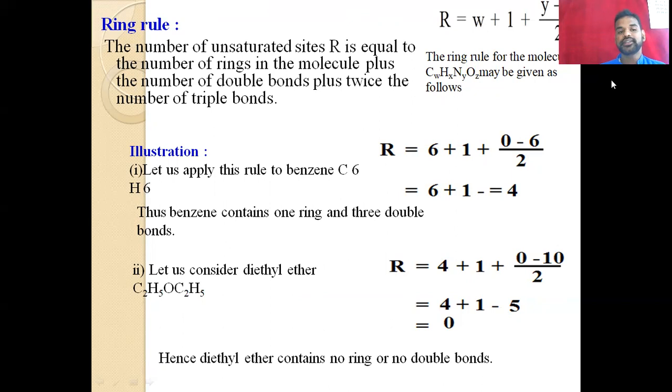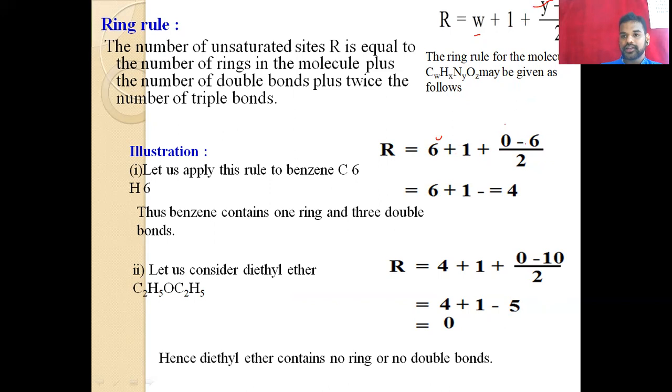Just for example, in this illustration, you can easily understand. Let us apply the rule to benzene. R is equal to W, the number of carbon atoms. How many carbon atoms do we have? 6. So instead of W, write 6, and then plus 1, and then plus Y. What is Y? The number of nitrogen atoms. In benzene, there is no nitrogen, so Y is 0.